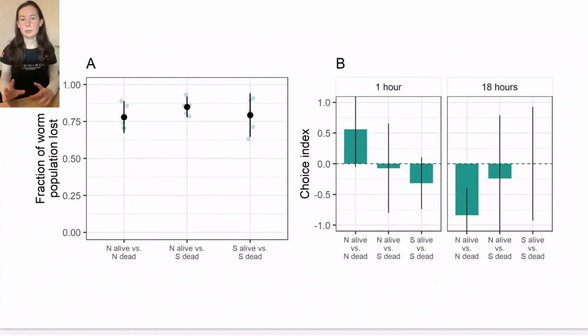Based on the results of the previous study, we were surprised to see that the majority of the worm populations actually left the plates, as you can see in panel A, where we show the fractions of the worm populations lost. In panel B, we show that of the worms that remained, it's a bit unclear whether they were making a distinct choice between patch A and patch B, the patch of living bacteria versus the patch of dead bacteria, although after 18 hours, it seems like there's a general trend toward them preferring the patch of dead bacteria.